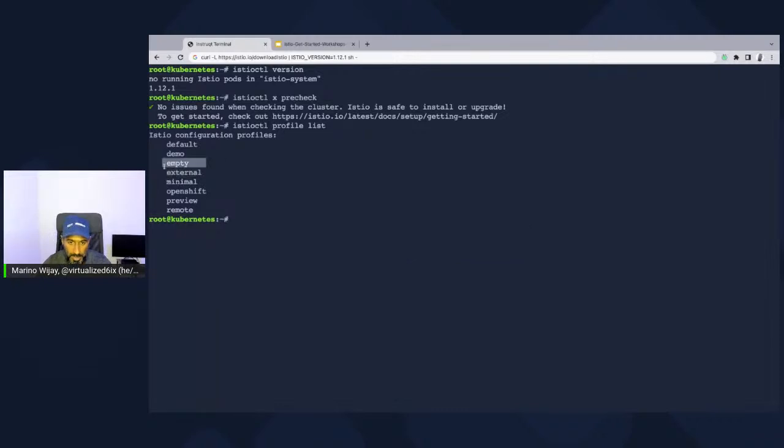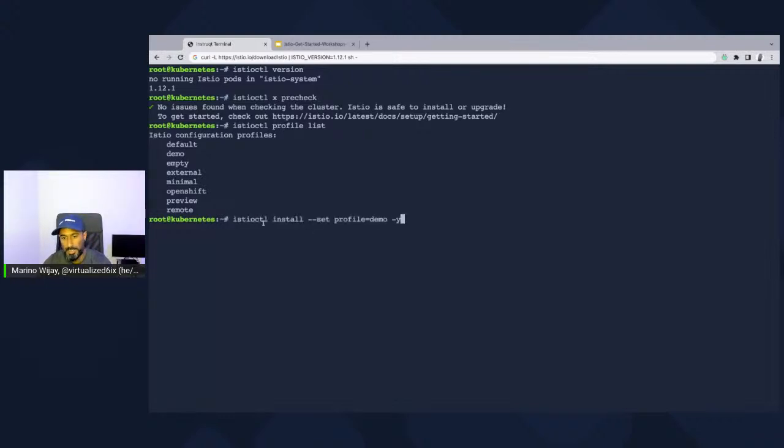There are other profiles here where you can customize. For example, if you want to customize how Istio-D acts, then you can come in here and use the empty profile, but then you'll have to specify an additional configuration. In our case, we're going to use the demo profile.